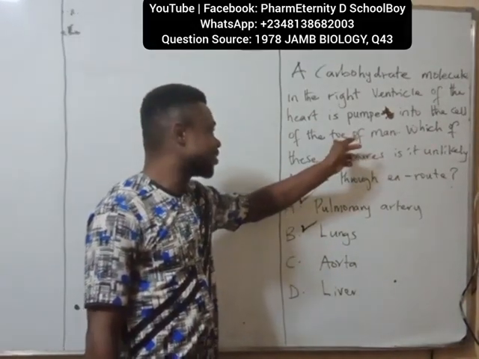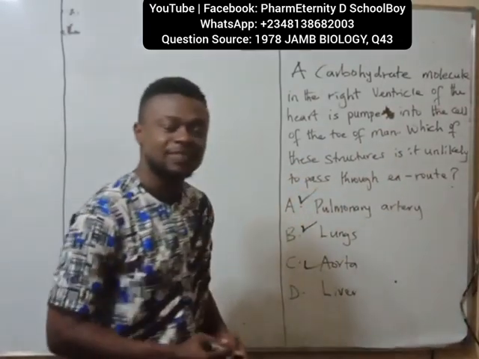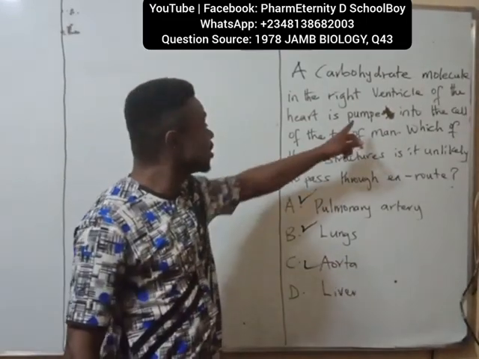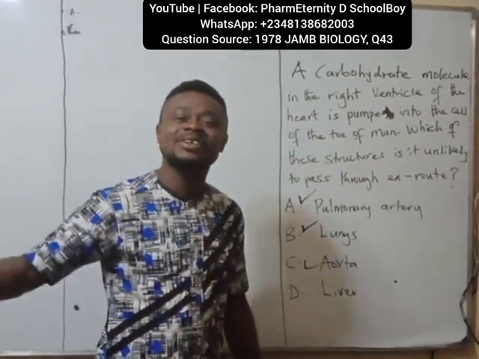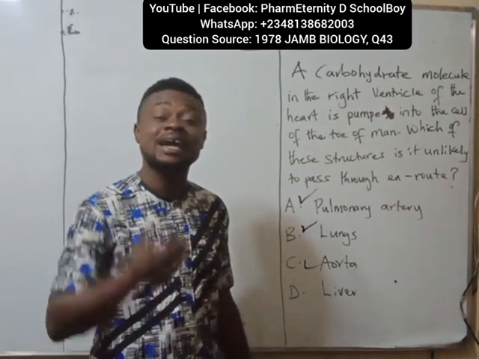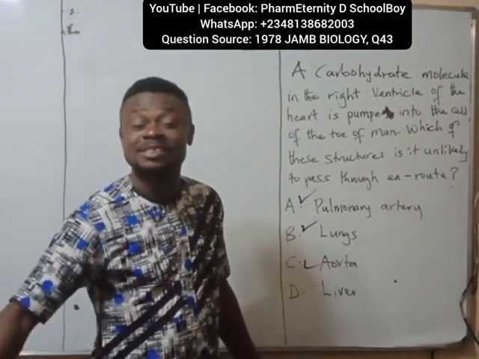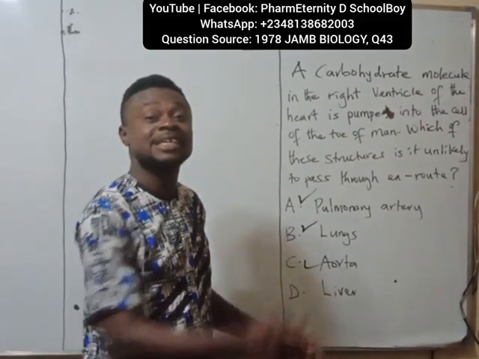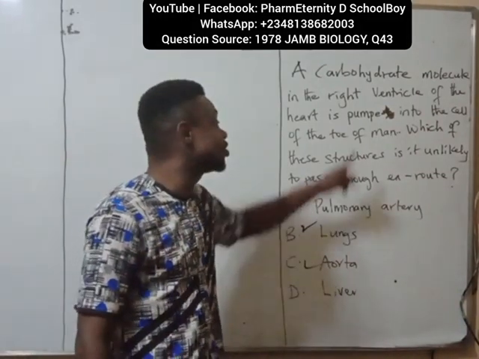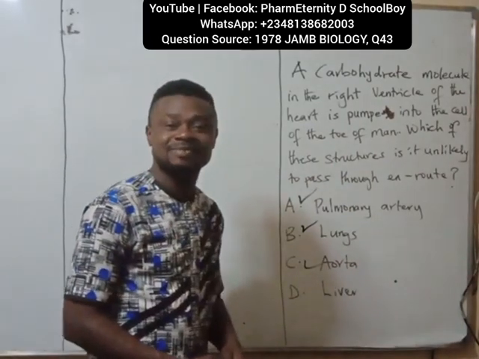Capillaries on the man's toe. So it will pass through the aorta. What of the liver? It will not pass through the liver, because before it got to the right ventricle, it had already passed through the liver. It passed through the liver afterwards, digestion and absorption through the mesenteric vessel, then the portal circulation. So it has already passed through the liver before it got to the right ventricle. So it will not pass through the liver again.